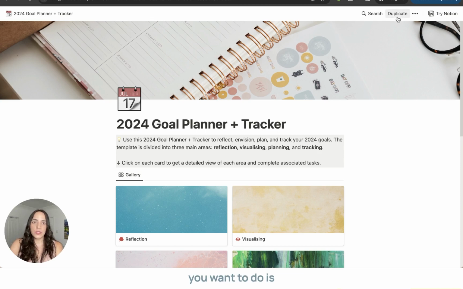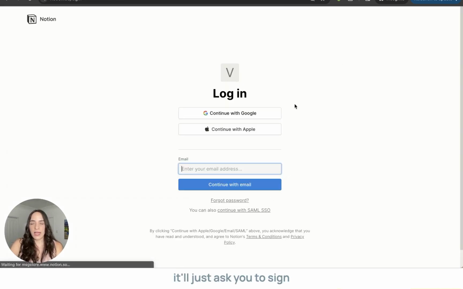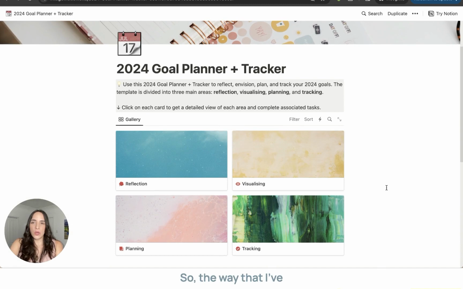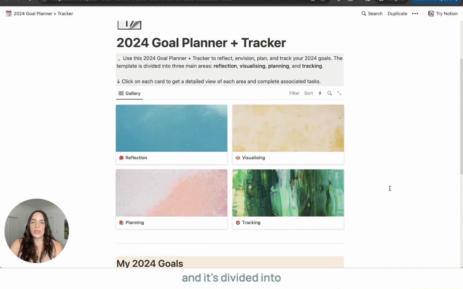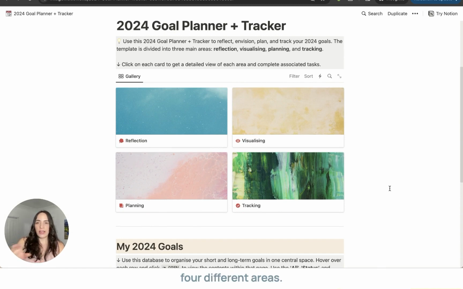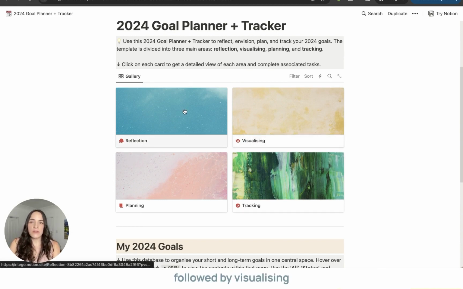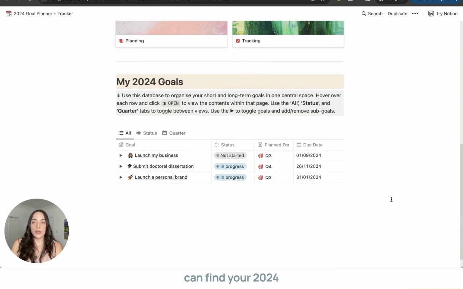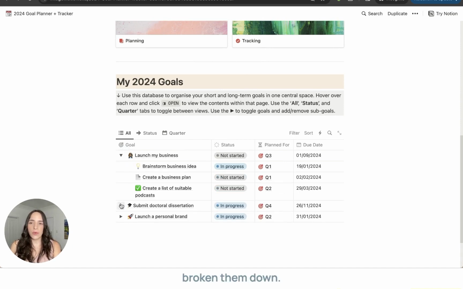The first thing that you want to do is go to duplicate. When you click on that, it'll just ask you to sign in. So go ahead and either sign in or register. All right, so the way that I've set up the planner is there's a home page and it's divided into 4 different areas. We have reflection, followed by visualizing, and then planning, and finally tracking. If you scroll down, you can find your 2024 goals all in one place where you can see how you've broken them down.